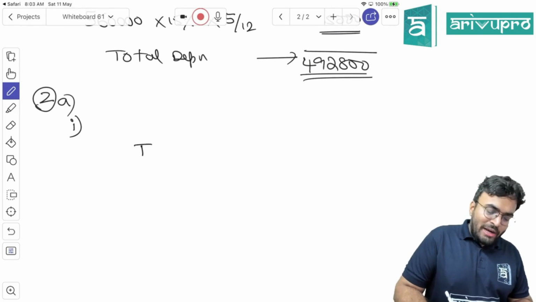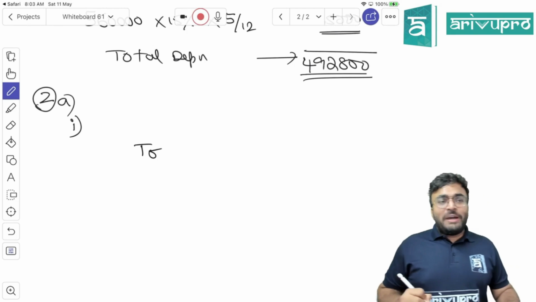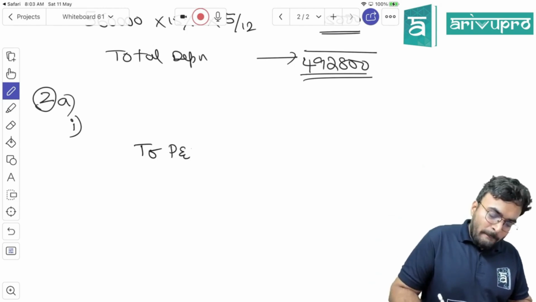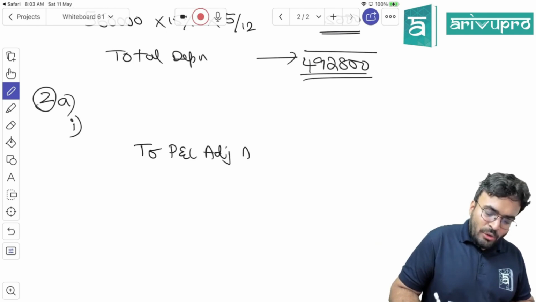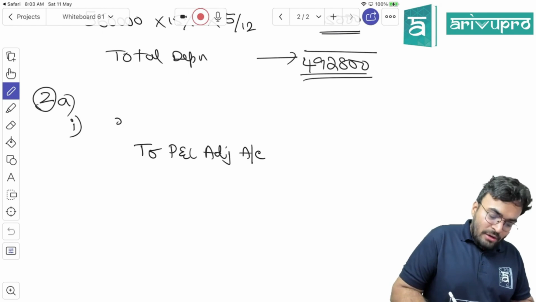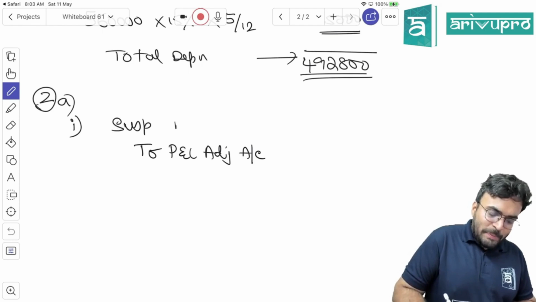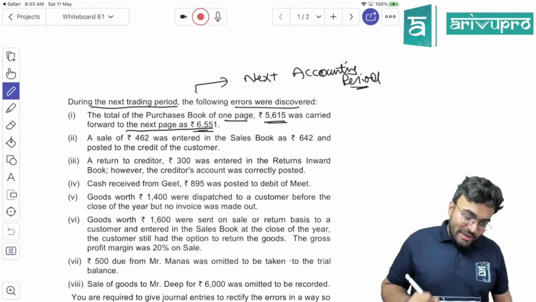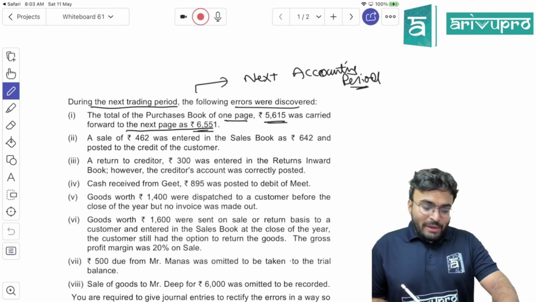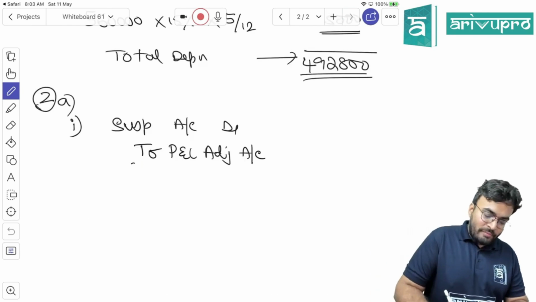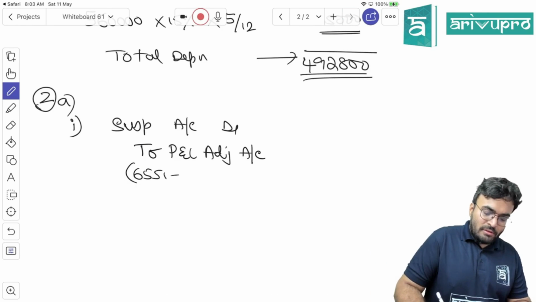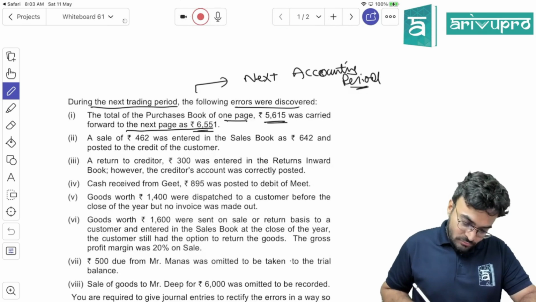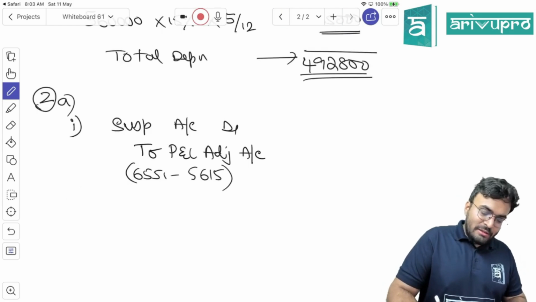So I should actually credit purchases. But can I credit purchases? No, I should credit P&L adjustment account. So what will be debited? No debit. So it will be suspense account debited. How much is the value? 6551 minus 5615. How much is the difference?